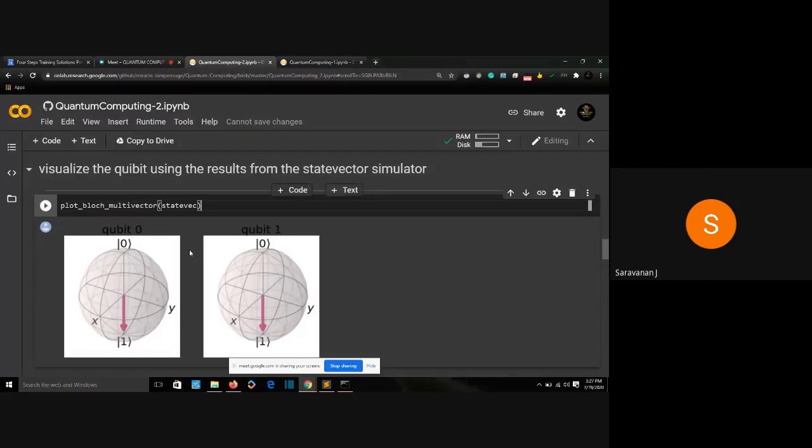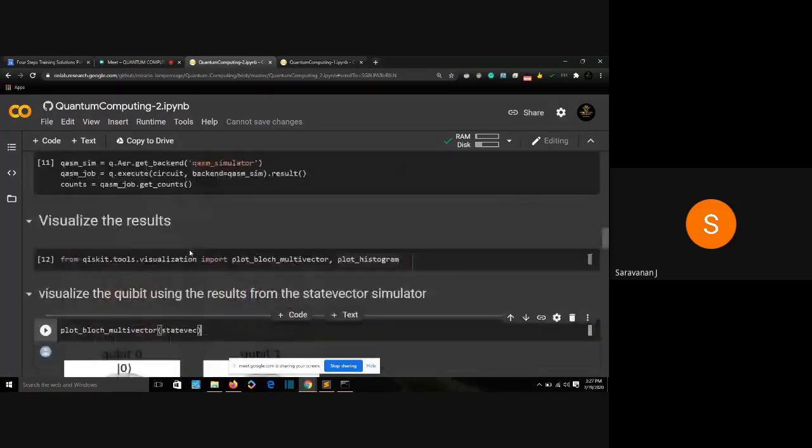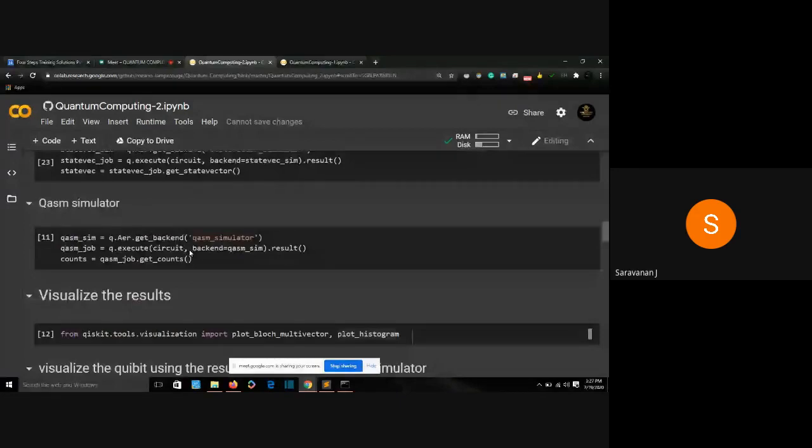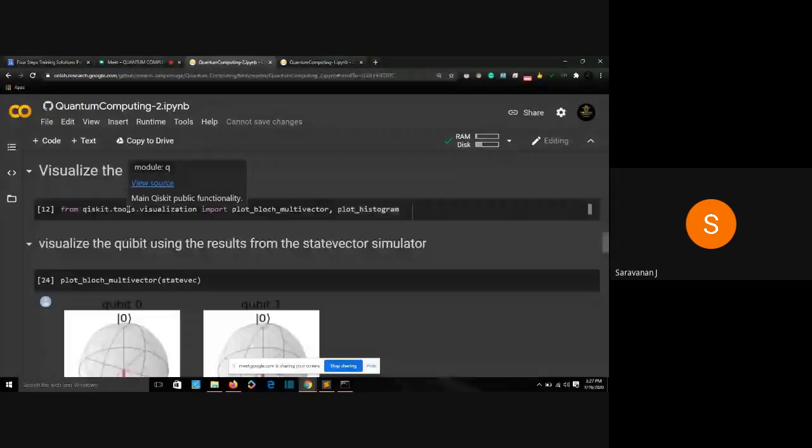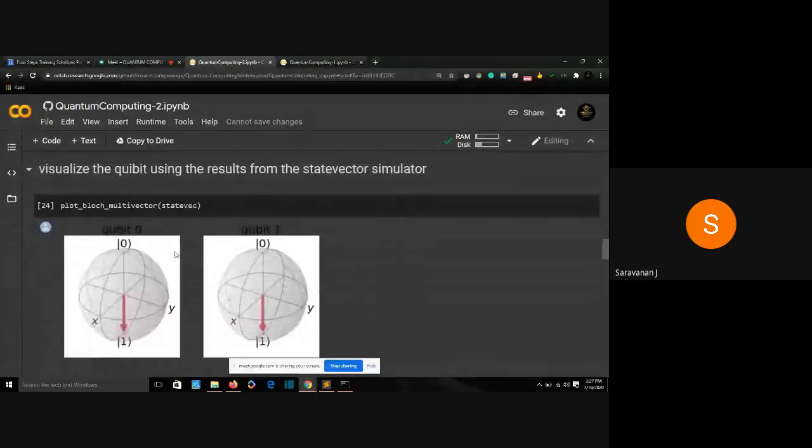So when did we measure it? When I ran it in a simulator. When did I execute my whole circuit? I created my circuit and measured it when I executed my whole circuit. At that point, it will either collapse to 0 or collapse to 1. Now it has collapsed to 1. Previously, it was collapsing to 0. This is actual proof that the qubit was in superposition. It was both in 0 and 1 until we measured it. But when we measure it, it goes to either 0 or 1. So are we clear?